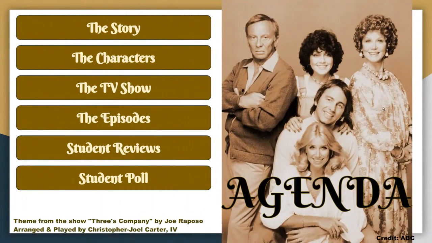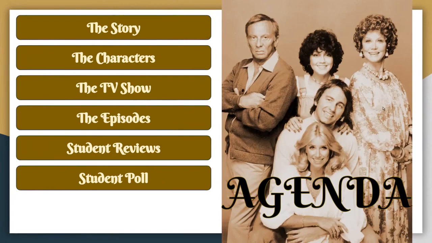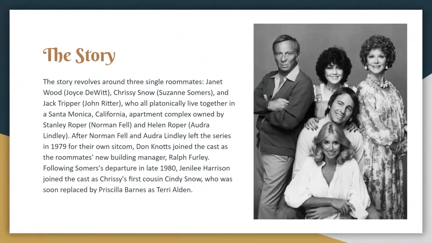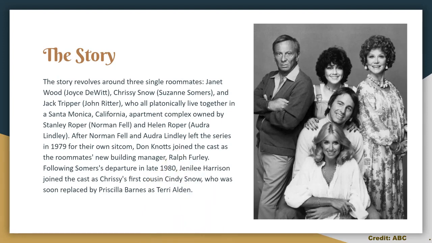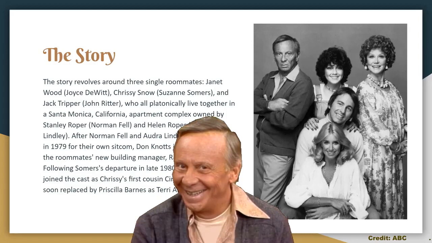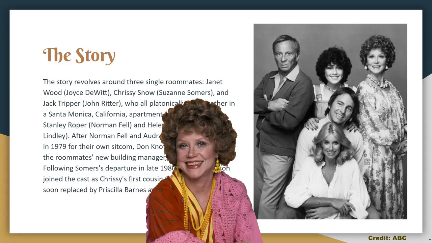Today we're going to be looking at the story, the characters, the TV show, the episodes, student review, and the student poll. The story revolves around 3 single roommates: Janet Wood, played by Joyce DeWitt; Chrissy Snow, played by Suzanne Summers; and Jack Tripper, played by John Ritter, who all platonically lived together in a Santa Monica, California apartment complex owned by Stanley Roper, played by Norman Fell, and Helen Roper, played by Audrey Lindley.